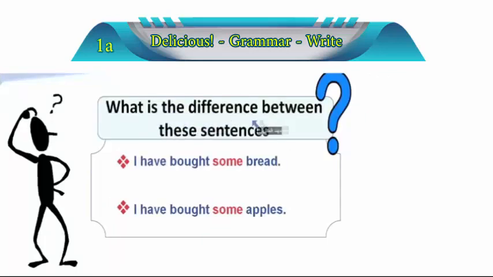Okay, so can you tell me what is the difference now between these sentences? What is the difference? You see, I have bought some bread. We have learned it. It's uncountable. So, that's right. But in this case, they said, I have bought some apples. What is the difference, guys? We have just said that we cannot use the word some with apple. Why did we use it with apples? Well, that's right, because we have the letter S here, because it's a plural word. Plural, it means more than one. More than one. What do we mean by that?